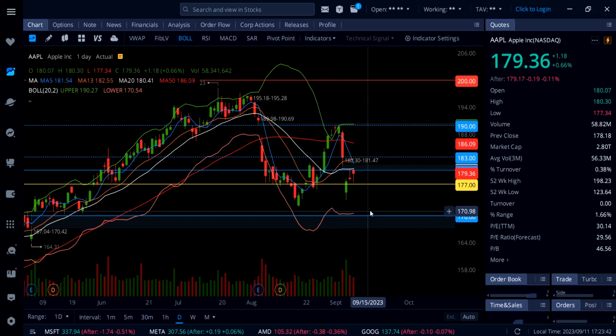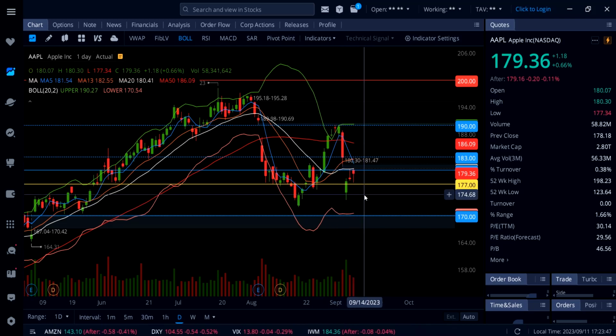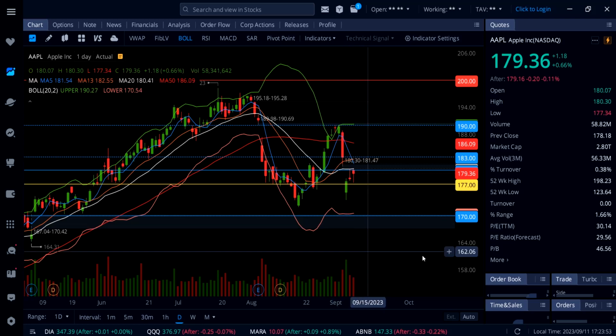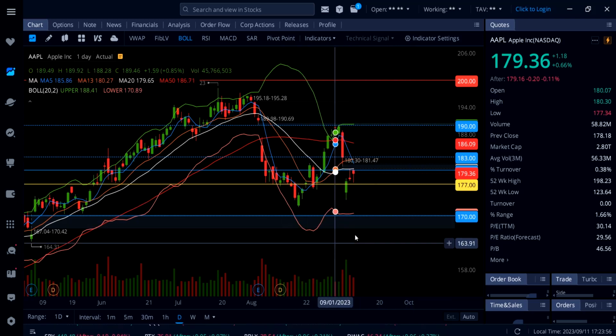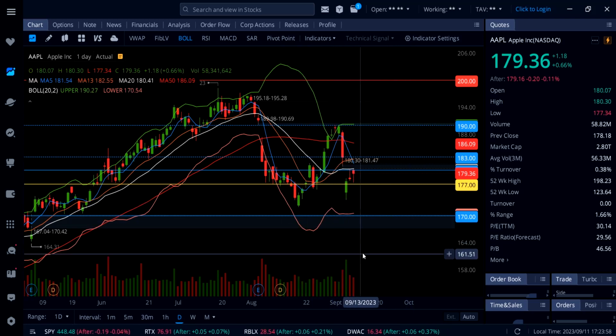So this thing went back up just above 178. I sold out of my position, and then what happened? This thing ran close to 180, so money was there, but I couldn't capitalize on Apple today.